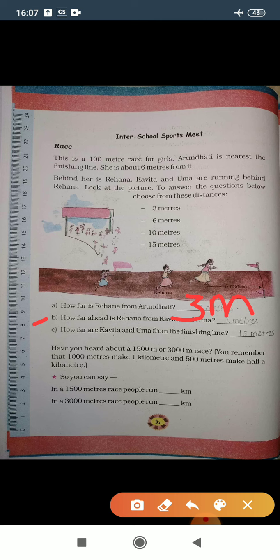The second one is, how far ahead is Rehana from Kavita and Uma? Now we need to calculate these two distances.